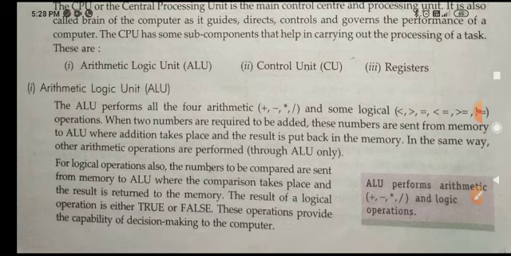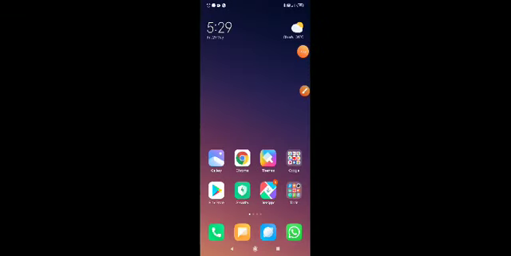As the name suggests, arithmetical unit means which is used for performing mathematical calculations like addition, multiplication, division, subtraction, etc. And logical means which is used for doing comparison between two or more variables like greater than, less than, equal to, less than or equal to, greater than or equal to, not equal to. So these are all logical operations which are performed by the computer. Okay, so you can understand all these things in a very convenient manner.